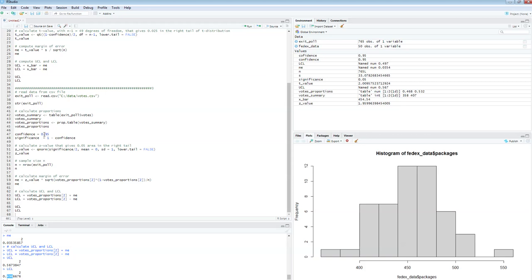Nothing changed. It's just that I now want to be more sure that the Republican is going to win. 95% instead of 90. And what do I see? I see that my upper limit is still above, not a big surprise, still above the 0.5 cut-off value, right? But my lower confidence limit now is below 0.5, okay?